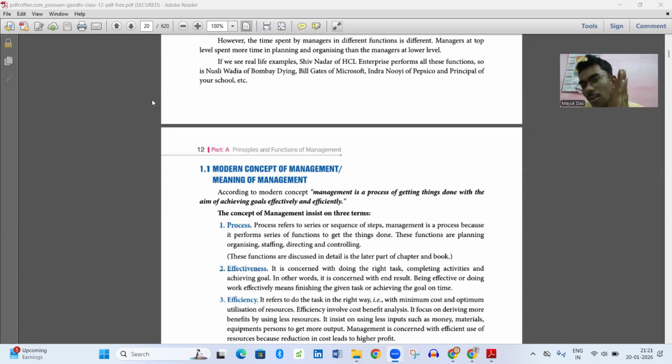In the school example, the principal, teachers and students, all the directions and the system of doing the work come from the principal, who directs how to run the school. So this is all about management. If there is no principal in the school, the school will not run smoothly or efficiently, and there will be multiple problems.